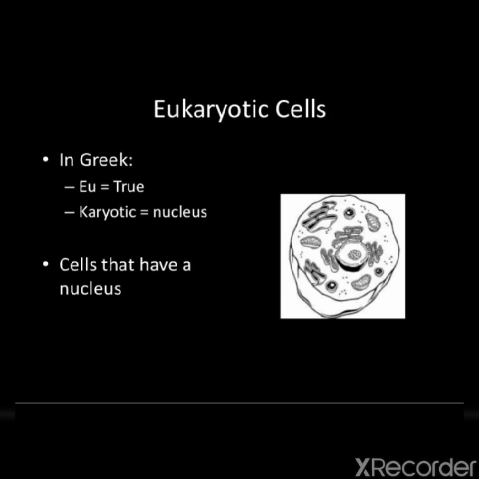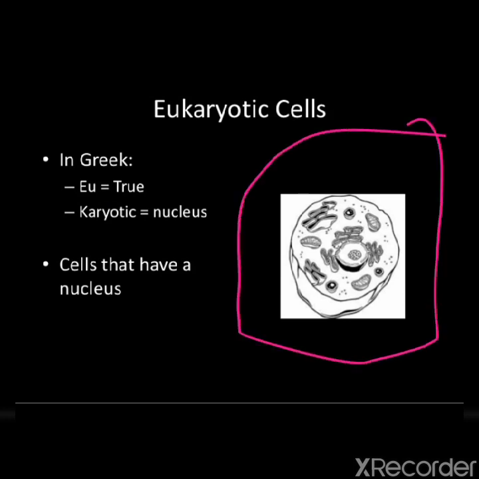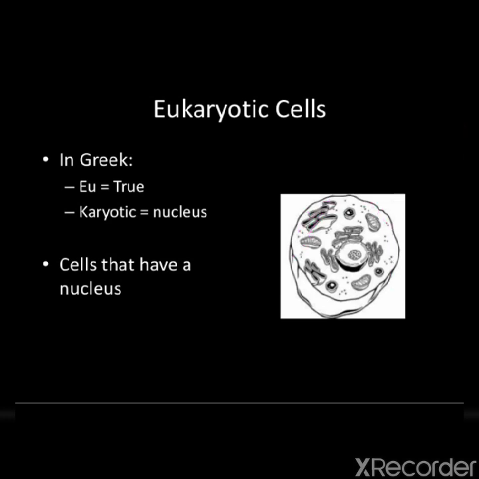This eukaryotic cell which is in front of you is composed of a jelly-like translucent protoplasm. Protoplasm means cytoplasm plus nucleus. Clear, children? So this cell is composed of a translucent protoplasm bound by a plasma membrane. This outer boundary is known as the plasma membrane or cell membrane. This one is the plasma membrane.